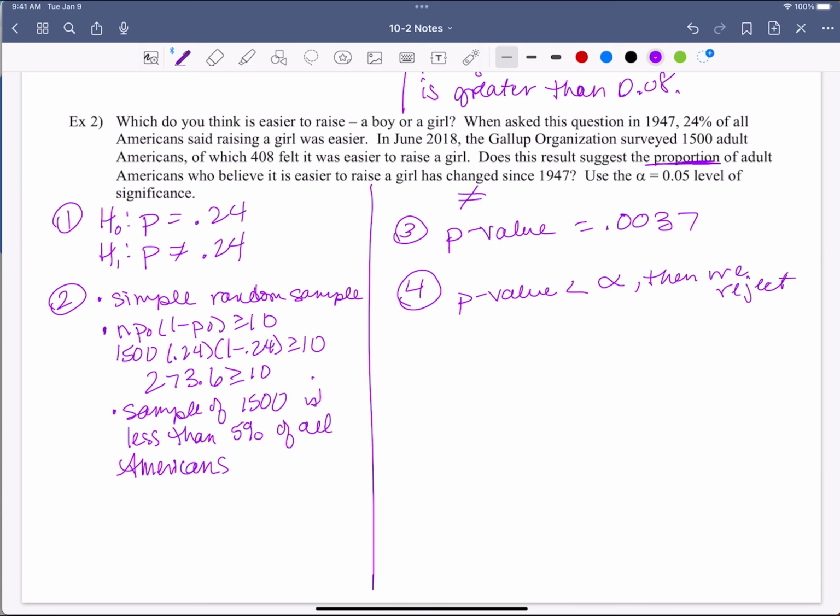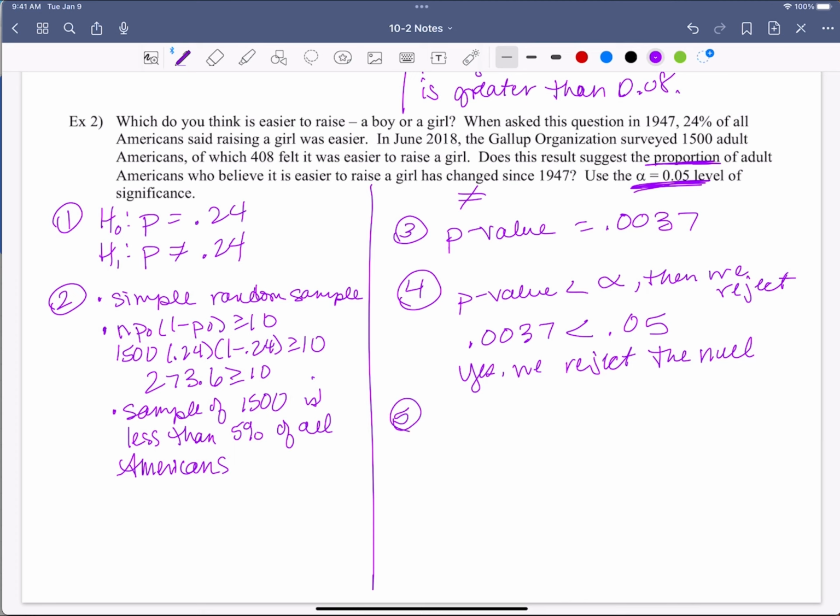So let's determine if it is. 0.0037, is that less than, here's my level of significance, which is 0.05? Is it? Yes. So then that means, yes, we reject the null hypothesis.